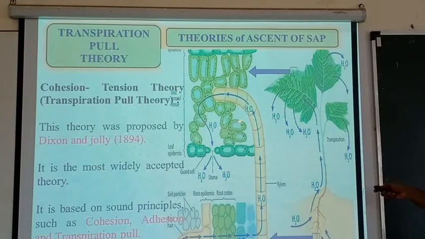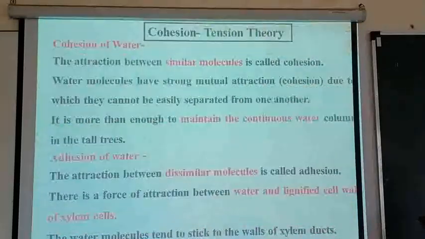In the leaves, what is there? Mesophyll tissue. In the mesophyll tissue, we have the xylem. Then the xylem is continuous with the stem. In the stem, again there is xylem. Again, the xylem is continuous with the root. See here, the epidermis of the root, the cortex of the root, and then here is the root hair. It is joined with the soil particle, and there is water. So, absorption, transportation and transpiration, these three work together. It means water movement takes place from the root, and this water has the property of cohesion and adhesion.